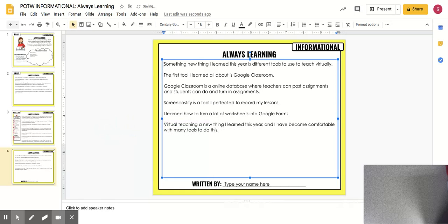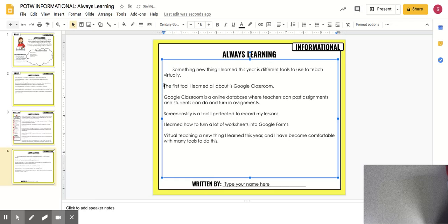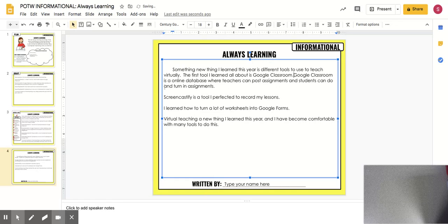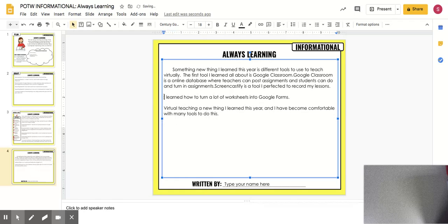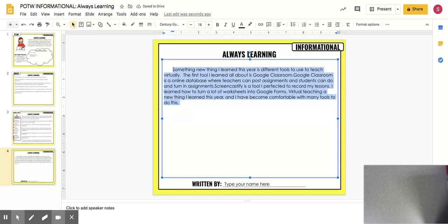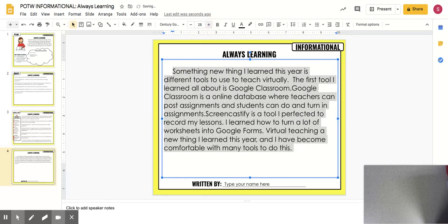Now I'm going to put them into paragraph form. So I might enter down, but I'm going to tab over to indent because I know I need to indent the first one. And I'm going to make these all on the same paragraph here. Okay, and now look at this. I have a paragraph. If you want to make it bigger, you could, just because this is your final one.